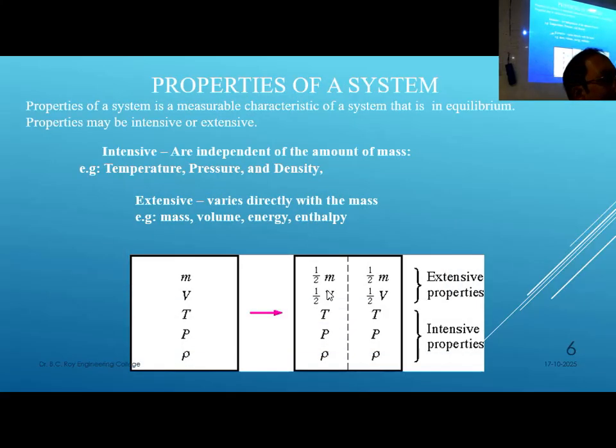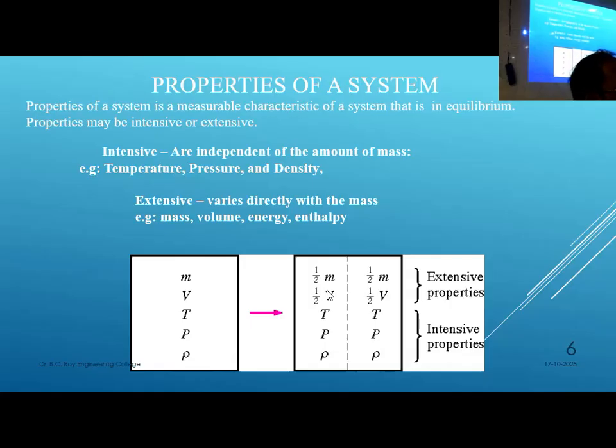Now there can be different properties of a thermodynamic system. Some properties are called intensive properties, some are called extensive. Intrinsic property is independent of mass or quantity. Independent of mass or quantity, that is called intrinsic property. For example, surface tension, viscosity, refractive index. These are not dependent on amount.